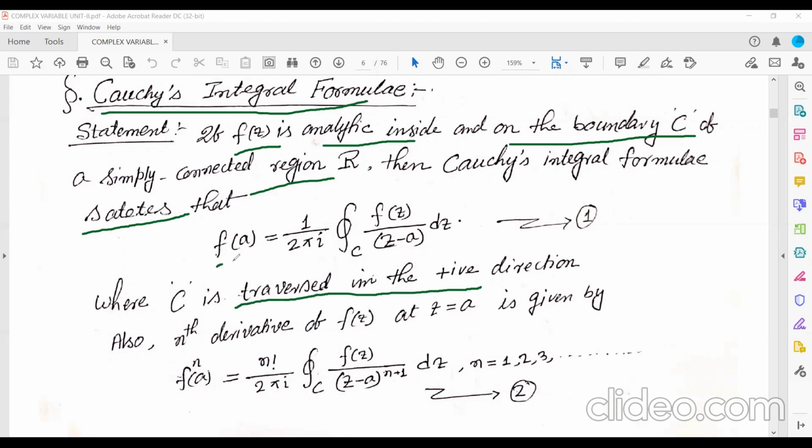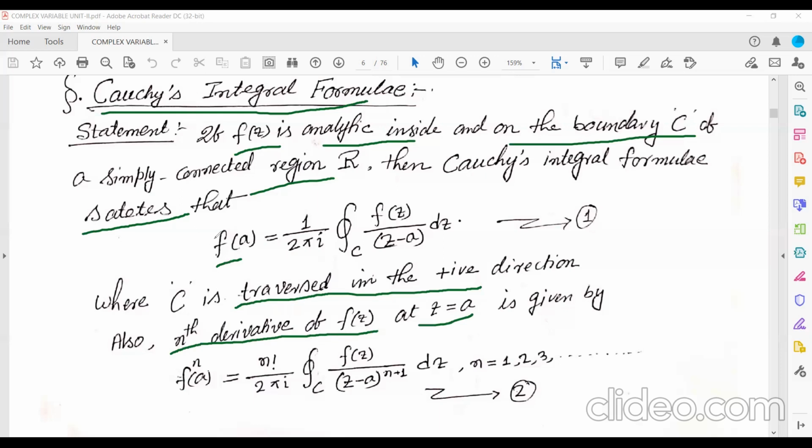F of a equal to what? At the point z equal to a, where C is traversed in the positive direction. Also, the nth derivative of f(z) at z equal to a is given by what?